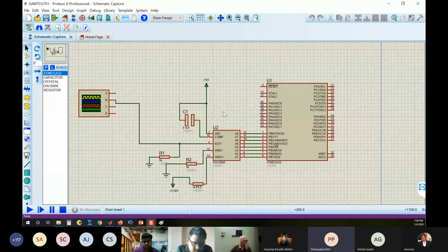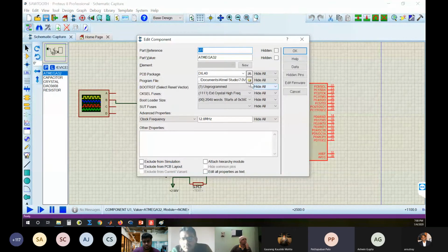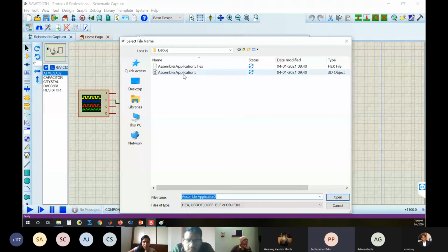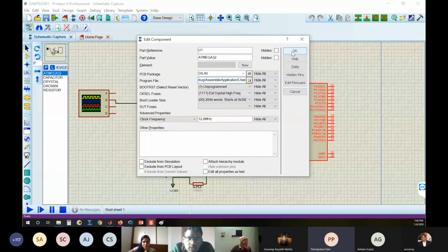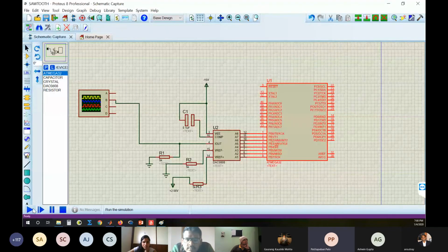Okay, here I'm going to load the Atmega32. I'm going to again reload this assembler application 5 hex file. Now when I have reloaded it and when I run the simulation again, the oscilloscope should give me a square waveform. You can see the port B pins are going high and low, and this output of port B is going as input to the DAC.